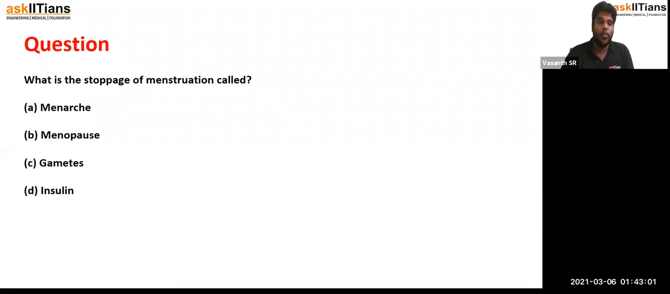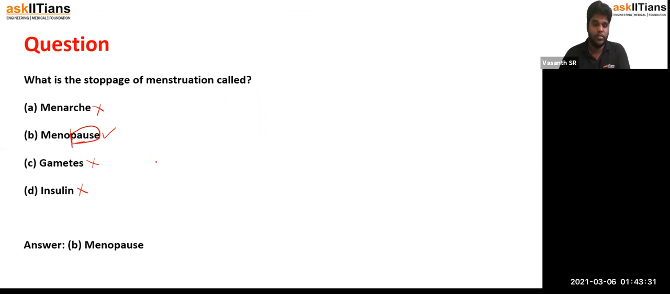What is the stoppage of menstruation called? We have already studied this in detail. Menarche is the initiation, so it is not the answer. Gametes are the reproductive cells, and insulin is a hormone, so that is not the answer. It is menopause. Remember the word pause. So the stoppage of the menstrual cycle is called menopause.